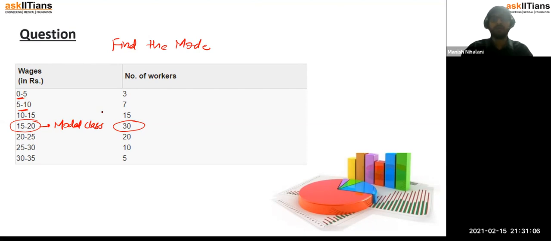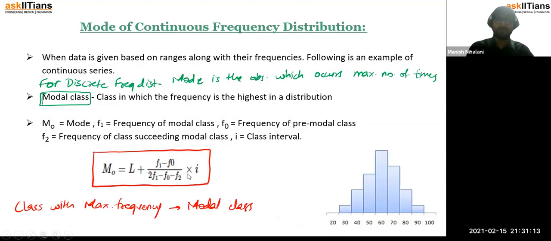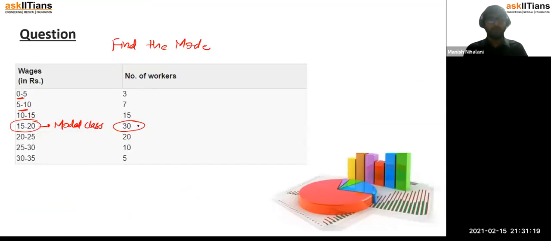You would say just use the formula, right? That is L plus f1 minus f0 upon 2f1 minus f0 minus f2, into I. So this would be your f1, the frequency of the modal class, f0 would be the frequency of the class preceding the modal class, f2 would be the frequency of the class succeeding the modal class, and I is just 5, that is the class interval 20 minus 15, right?